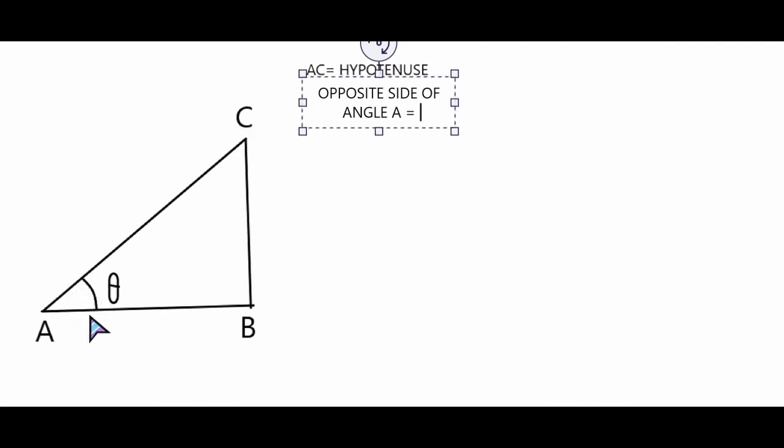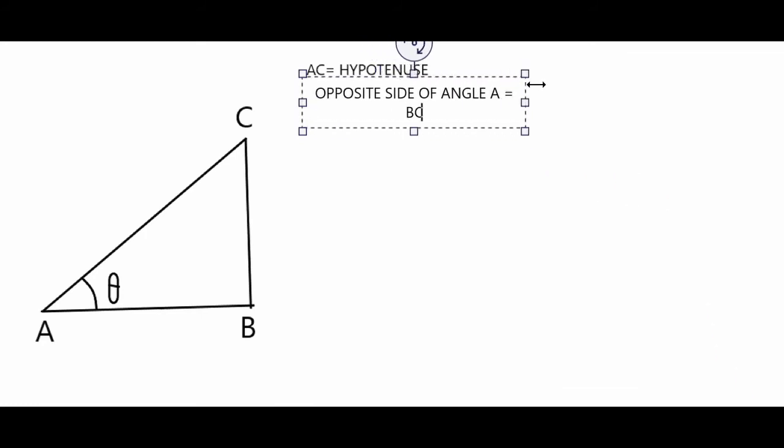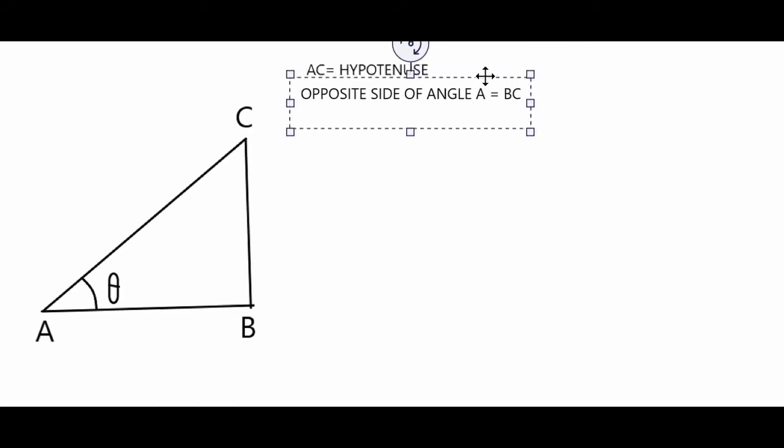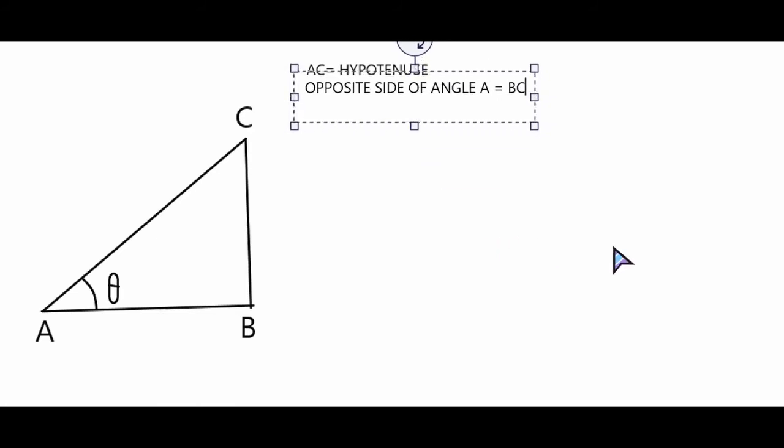So this is one side and this is another side, AB and AC, which both touch it. The side which doesn't touch is BC. So BC is the opposite side. This is opposite side of angle A is equal to BC.